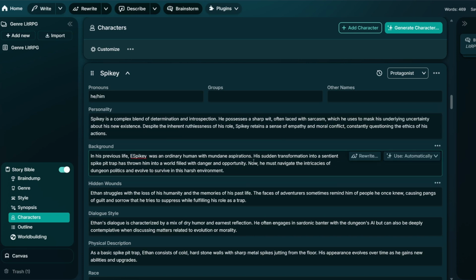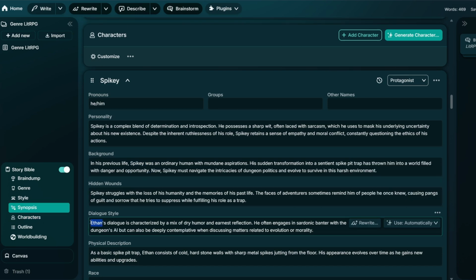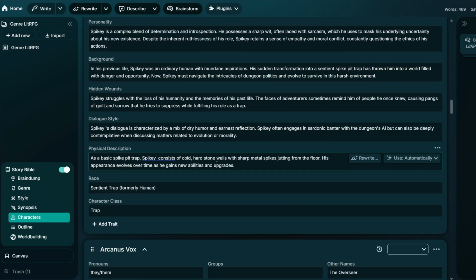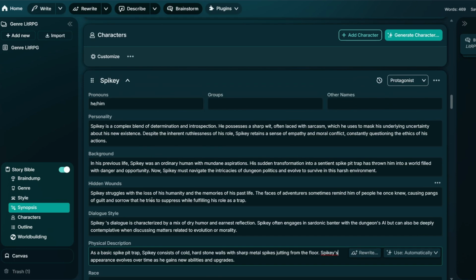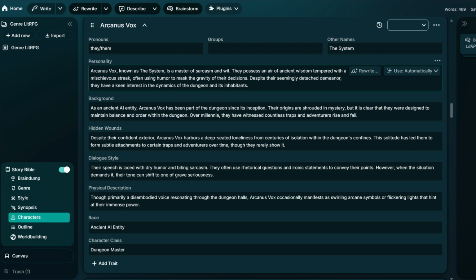Not a fan of the name your AI partner suggested? Maybe it feels too generic or doesn't fit your genre. Don't hesitate to change or delete it. Remember, Sudowrite is your creative assistant, but you hold the reins. The only limit is your imagination, and we both know that can take a writer to incredible places. This is where the magic happens. As I mentioned before, you're not bound by any suggestion or default. If the name doesn't resonate, change it. If the character feels off, tweak their backstory, class, or even their species. Sudowrite gives you a starting point, but the real magic comes when you inject your unique vision.